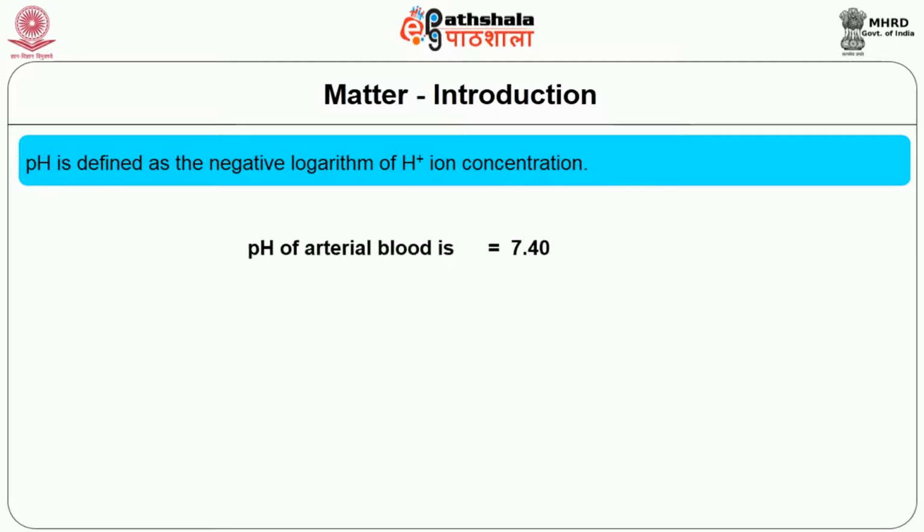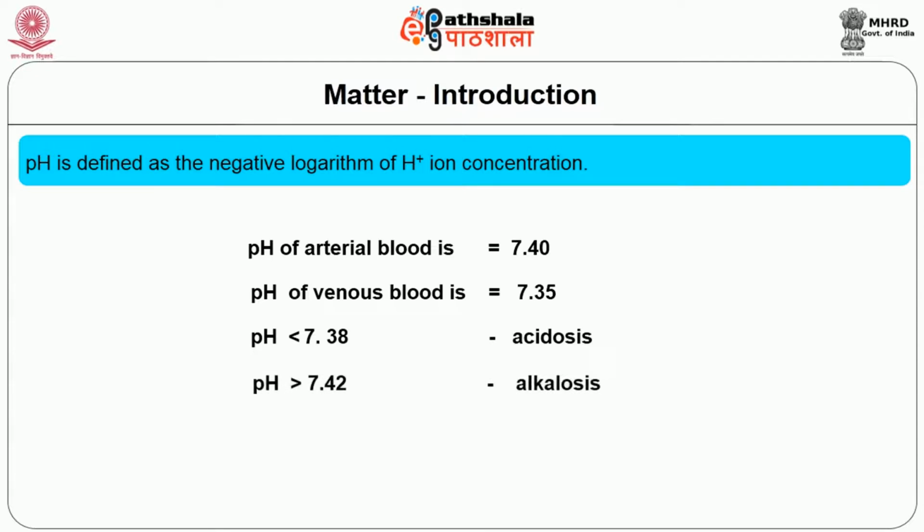The normal pH of arterial blood is 7.4 and that of venous blood is 7.35. A person is considered to have acidosis when the pH falls below 7.38 and alkalosis when the pH goes above 7.42. Survival is unlikely if the pH goes below 6.8 or above 8.0.